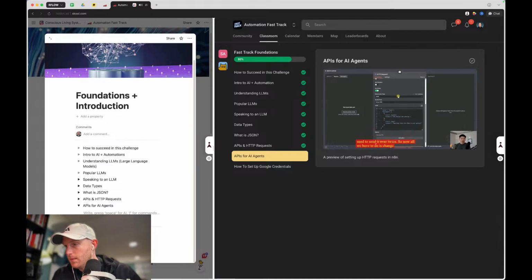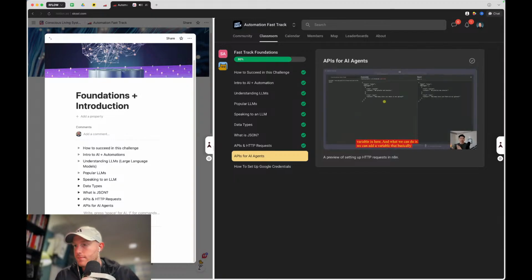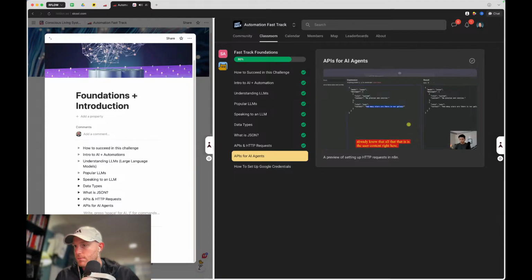So now all we have to do is change this body request a little bit just to make it more dynamic. So in order to make it dynamic, the first thing we have to do is change this to an expression. Now we can see that we can basically add a variable in here, and what we can do is we can add a variable that basically just tells the AI model, the AI agent, here's where you're going to send over your internet search query. And so we already know that all that is the user content right here. So if I delete this, and basically if I do two curly braces, and then within the curly braces I do a $ sign and I type in from, I can grab a from AI function. And this from AI function just indicates to the AI agent, I need to choose something to send over here.